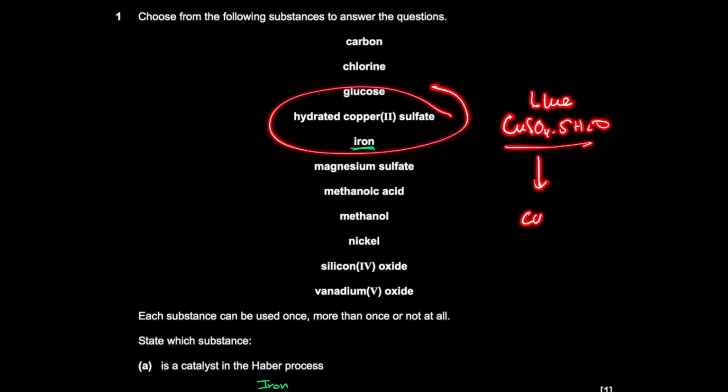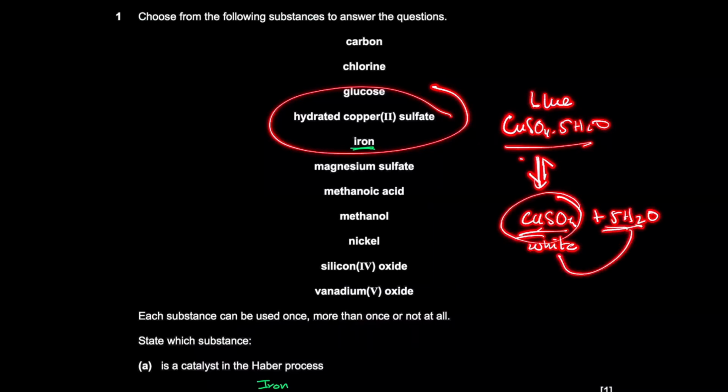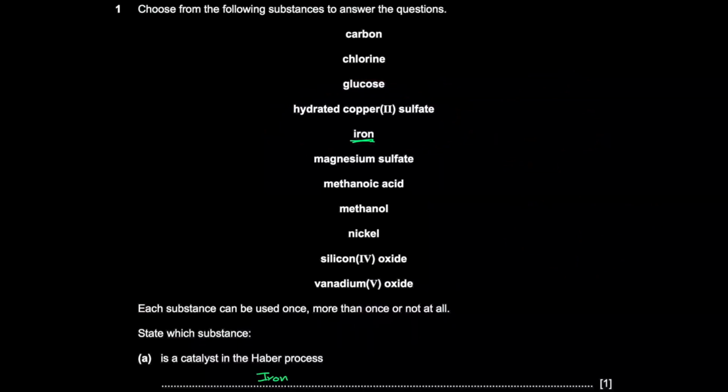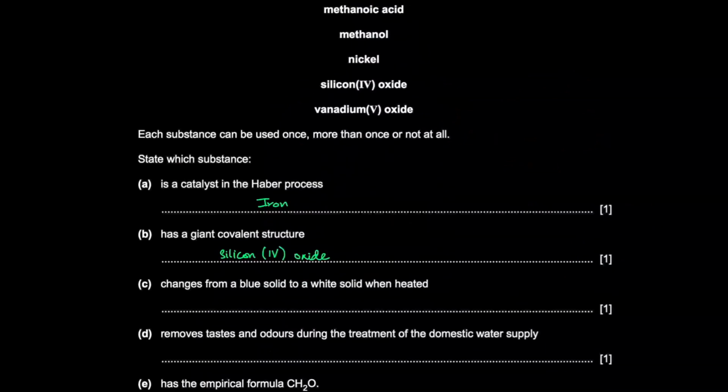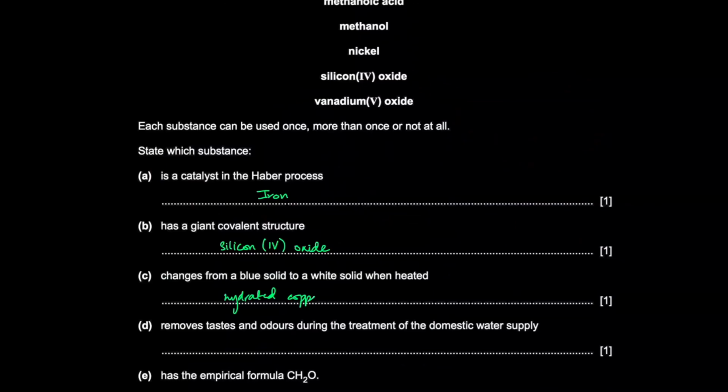And when you heat it, you get anhydrous copper sulfate, which is white, right? And this is also used as a test for water, right? So used as a test for moisture, because if you add water to the anhydrous copper sulfate, it turns blue again. So this would be hydrated copper 2 sulfate.